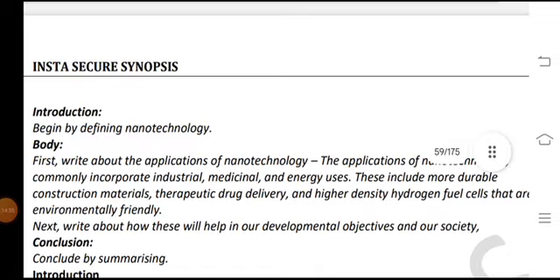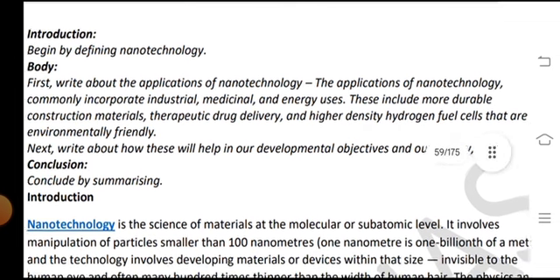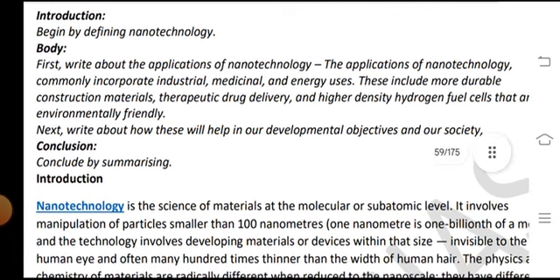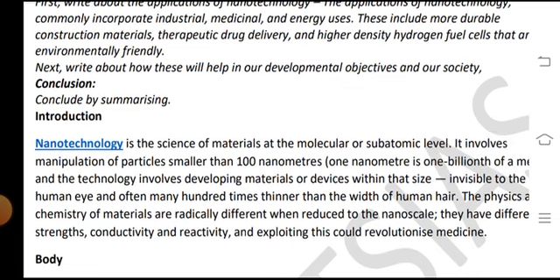Structure of the answer. Introduction: begin by defining nanotechnology. Body: first, write about the applications of nanotechnology. The applications of nanotechnology are commonly incorporated in industry, medicine, and energy uses, and include durable construction materials, therapeutics and drug delivery, higher density fuels, and cells that are environmentally friendly. Next, write about how it will help in our development objectives and our society. Conclude by summarizing.